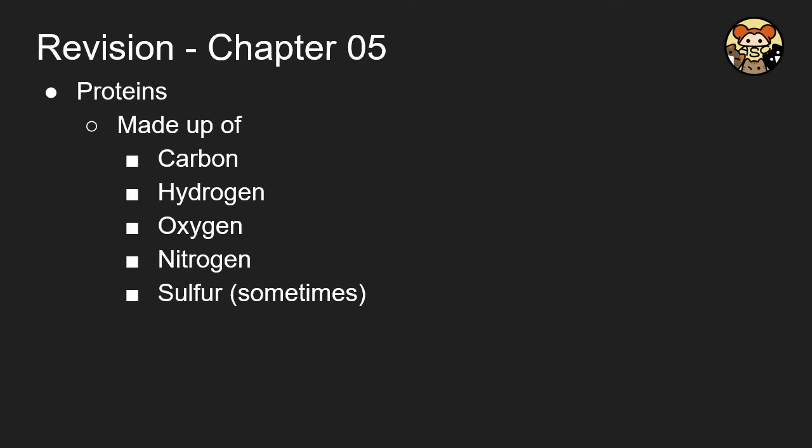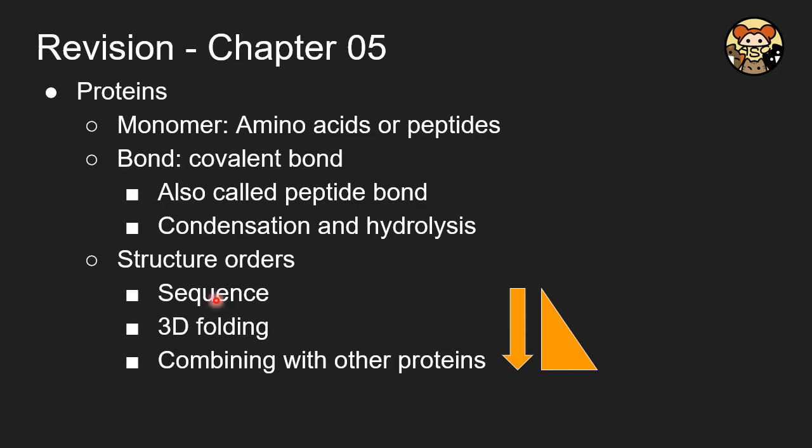And for the protein, it is made up of carbon, hydrogen, oxygen, nitrogen. Remember, all the protein will definitely have nitrogen. And whether it has sulfur or not depends on the amino acid. And that's why the monomer of the protein is called the amino acid, or we call it peptides. And they are also linked up by covalent bonds, but this time the covalent bond is a special type. We call it the peptide bond. Again, it is through condensation and hydrolysis. You can break it down or form it.